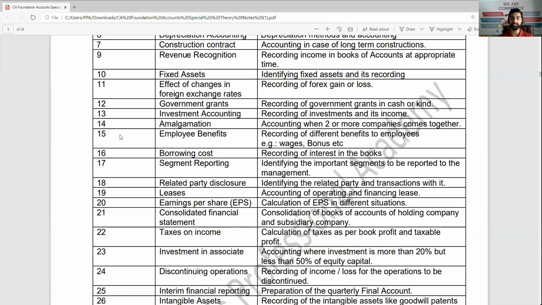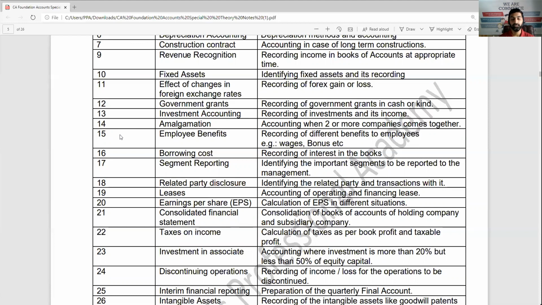AS17 segment reporting, segment means part, you can say it's a department, product, something. How to find out which segments are important and how to prepare the report to be submitted to top management. AS17 will help.